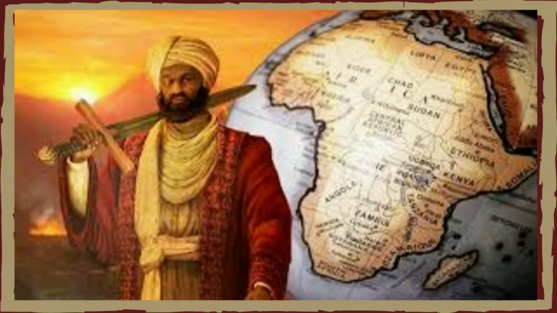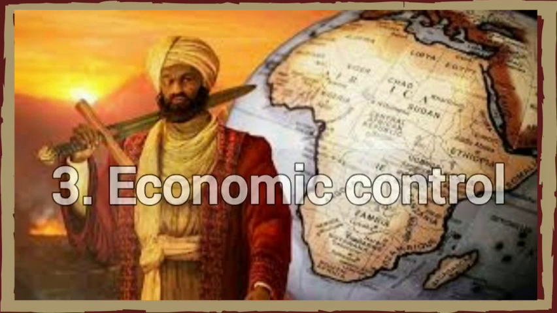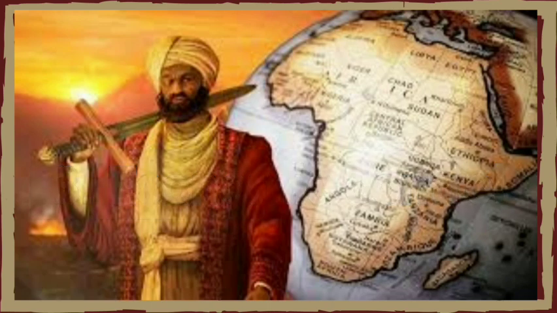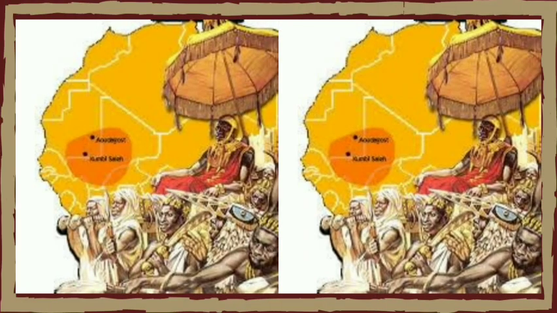Number 3, economic control. The king had control over the economic resources of the empire, and the king regulated trade. He levied taxes and managed the distribution of land and resources. The king also oversaw the important trans-Saharan trade routes, which brought wealth and prosperity to the Songhai Empire.